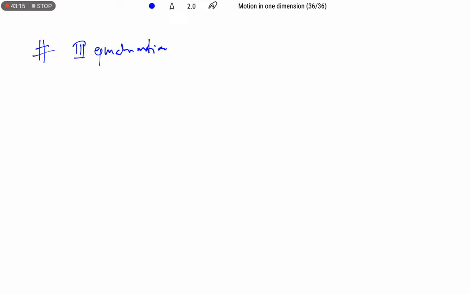Let us take acceleration a equal to dv by dt. We can write this dv by dt as dv by ds into ds by dt. Okay, no change in that expression. This ds by dt gives v into dv by ds.